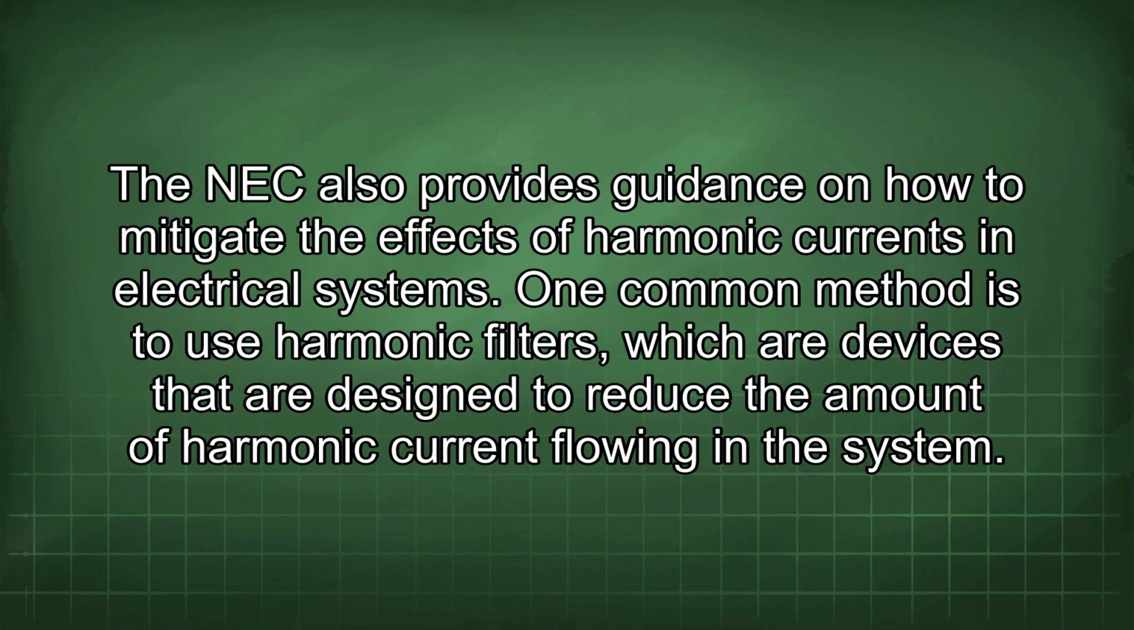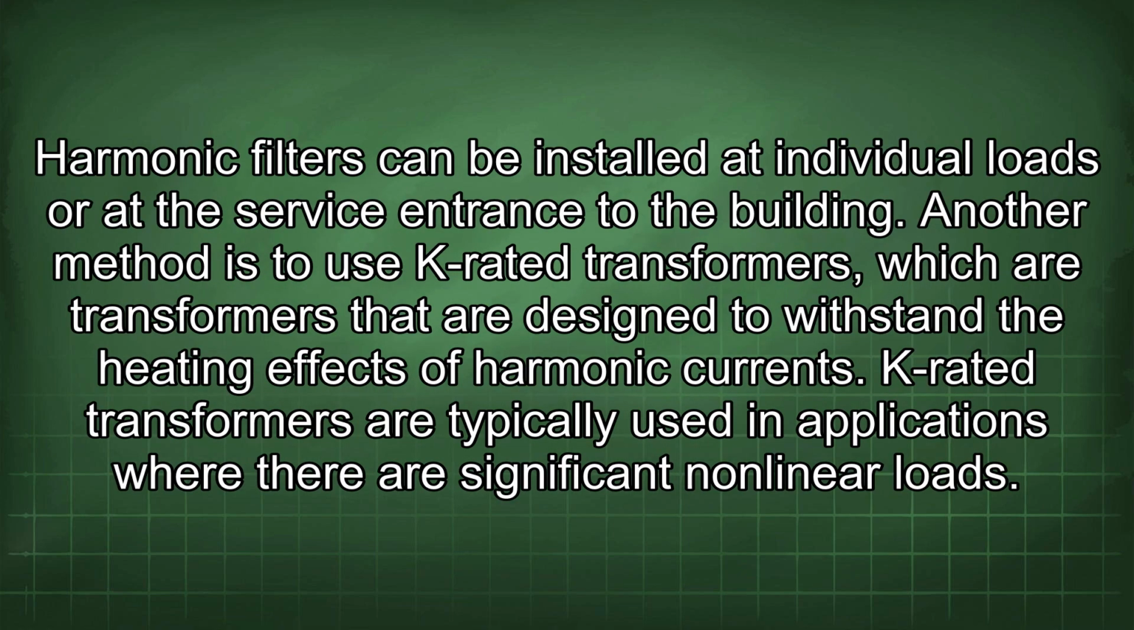The NEC also provides guidance on how to mitigate the effects of harmonic currents in electrical systems. One common method is to use harmonic filters, which are devices that are designed to reduce the amount of harmonic current flowing in the system. Harmonic filters can be installed at individual loads or at the service entrance to the building. Another method is to use K-rated transformers, which are transformers that are designed to withstand the heating effects of harmonic currents. K-rated transformers are typically used in applications where there are significant nonlinear loads.